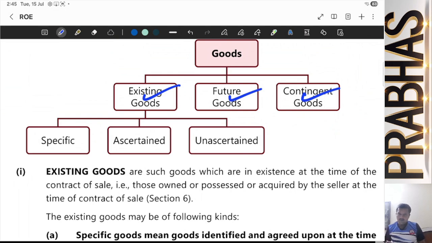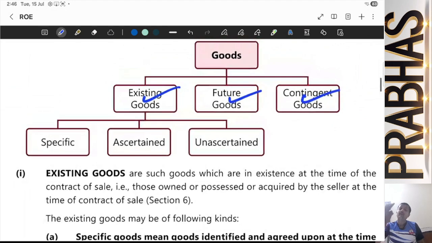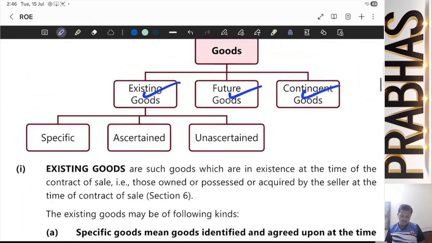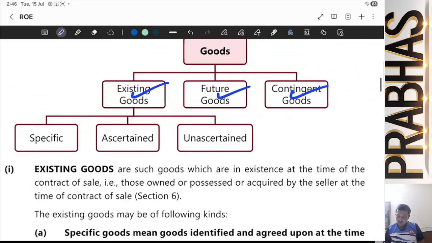Now second, assume that I contract with you saying that today you deposit 2000 rupees in my account and I will be sending you the notes after I prepare them, then it becomes future goods, because on the day of sale the goods are not with me. Next is contingent goods. Now what are contingent goods? I will tell you.